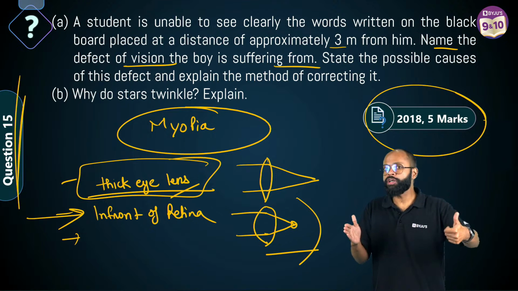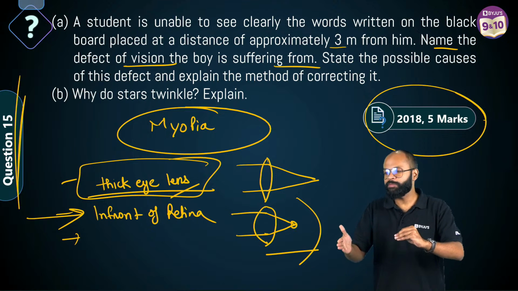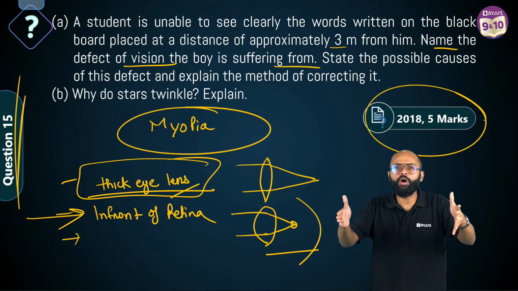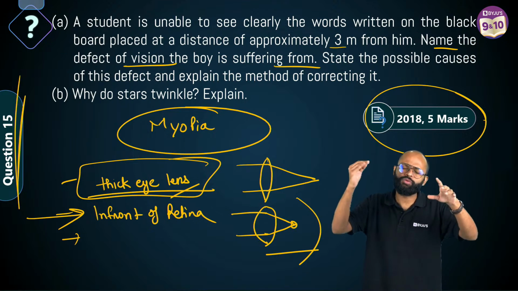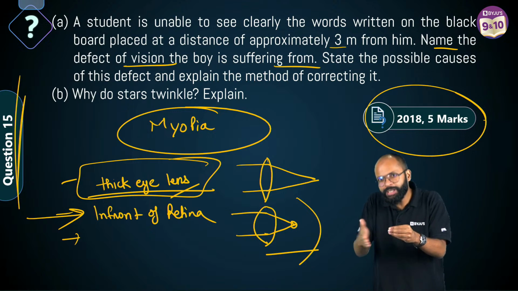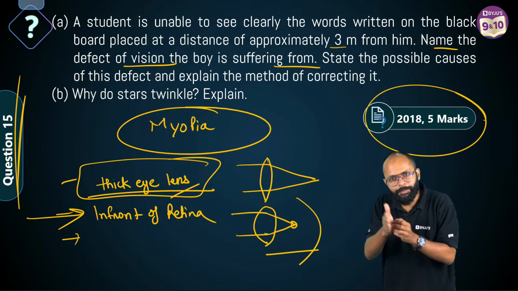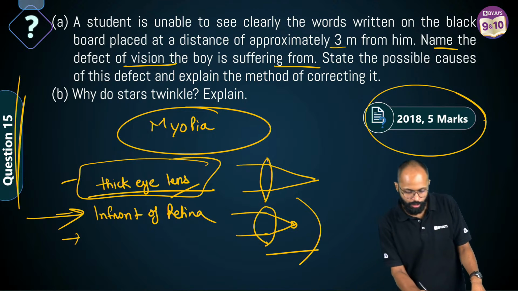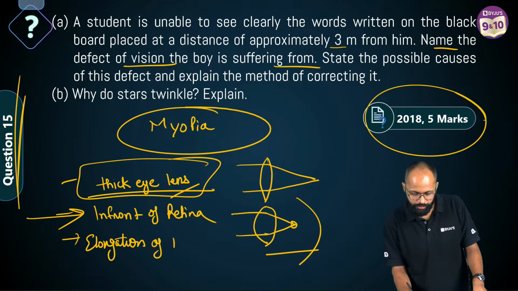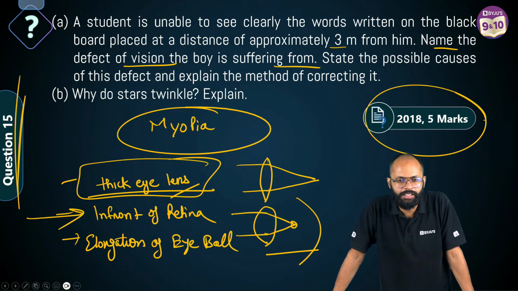Lekin, lens was good. Problem is, your retina went back. Kaise? Elongation of eyeball. Your eyeball became long. It could be because of some genetic issues, could be because of accident. But your eyeball became long means your retina went backwards. Tumhara lens theek hai, aapki screen chali gayi peeche, right? So your retina goes back, or you can say elongation of eyeball. Clear?